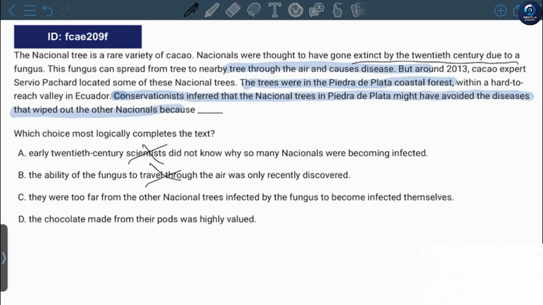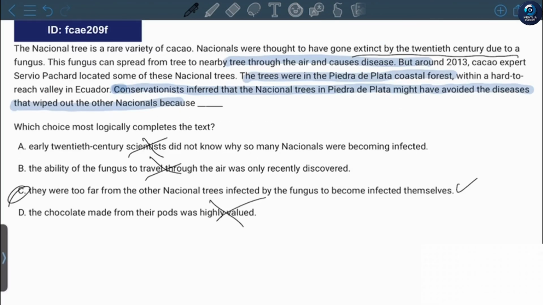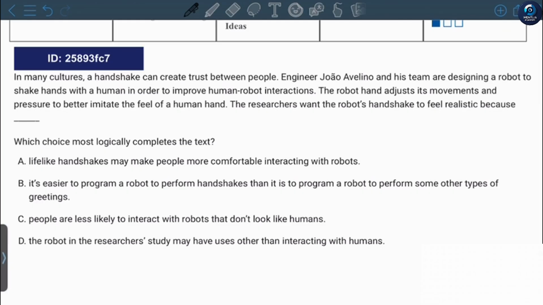"They were too far from the other national trees infected by the fungus to become infected themselves." The answer is probably C, because it explains the reason why they weren't infected and still prosper. "The chocolate made from their pods was highly valued." It wouldn't affect the fungus. That's why the answer isn't D. The only possible answer is C. It explains why those trees are still in Piedra de Plata, and that's why the answer is C. It gives us a sensible explanation. Let's move on to the next question.